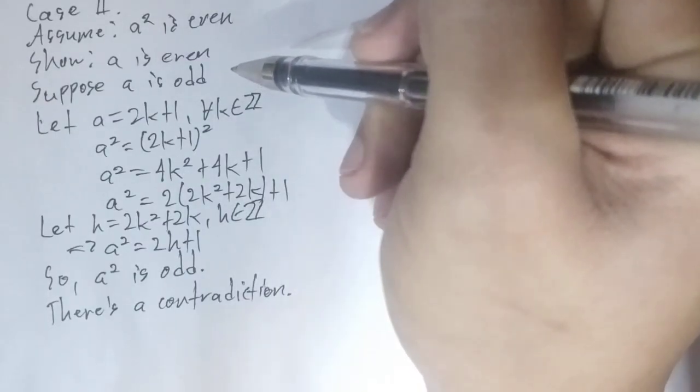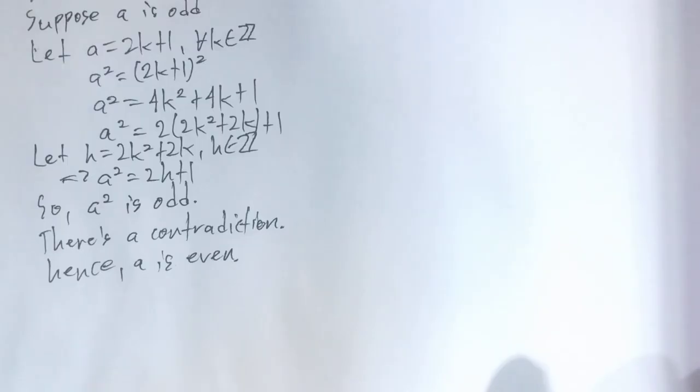Okay, so this is good. If there's a contradiction when we've assumed that A is an odd integer, then we can accept that, hence, A is even. We can now accept that, right?